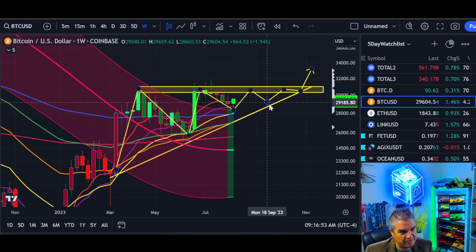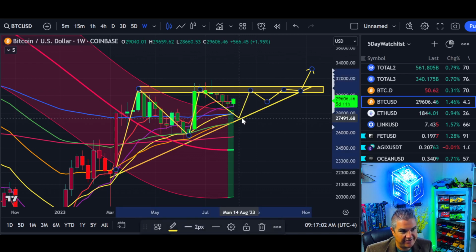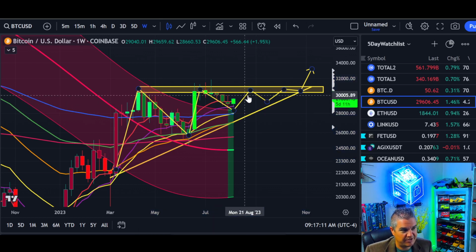Come back down. Maybe we retest this line again somewhere around 28, 29K. Maybe we find a higher low, right? We're looking for a higher low, wherever this is. This might not be the low. The low might actually end up being at 27.4, this time this week, right? Who knows yet? But just giving you some potential signs, right?